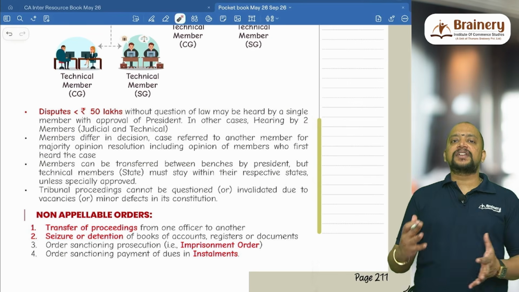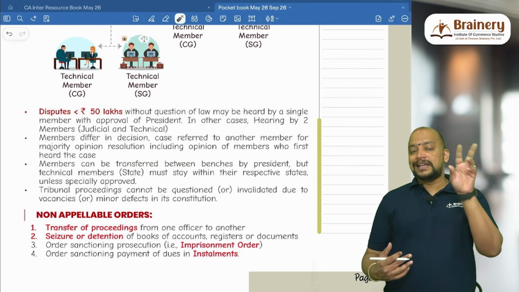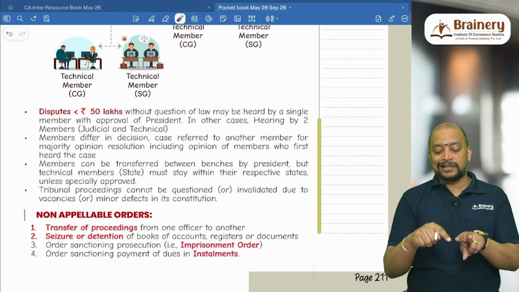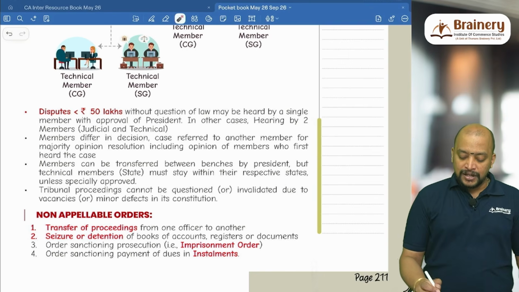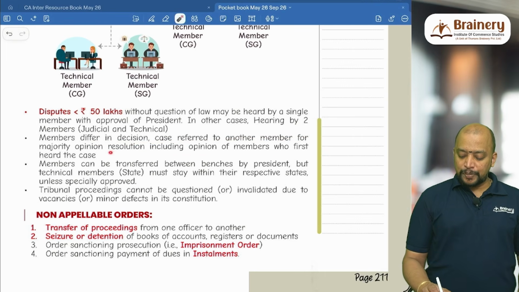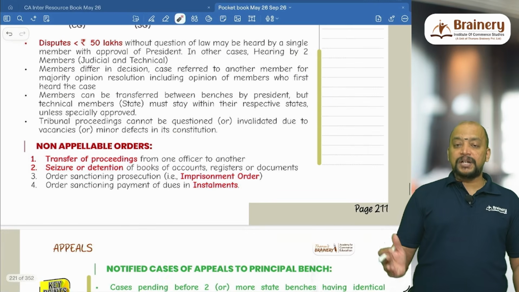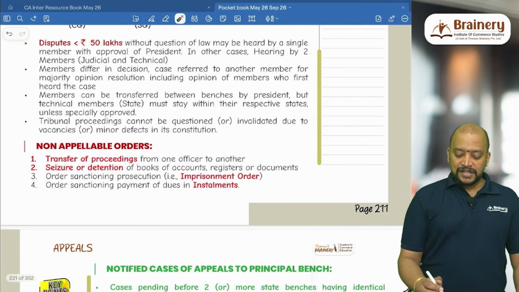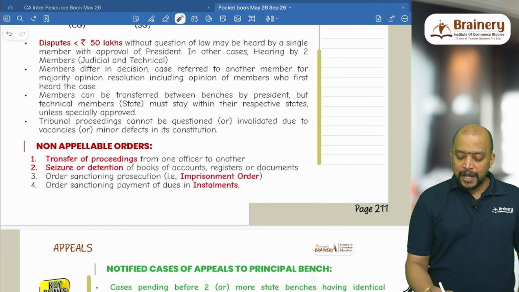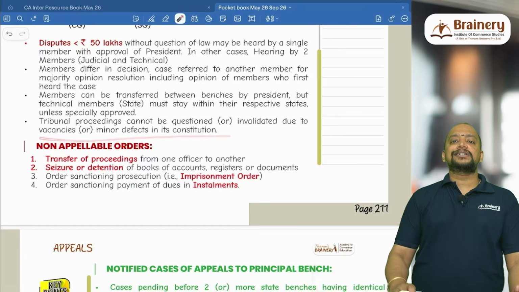Suppose there is a difference of opinion between the members, what will happen? Suppose 2 members are hearing that particular case and there is a dispute, then a third member will be inducted and the majority will prevail. So if members differ in decision, the case is referred to another member for majority opinion resolution, including the opinion of the members who first heard the case. Members can be transferred between the benches by the president, but the technical member state should remain in that particular state only.